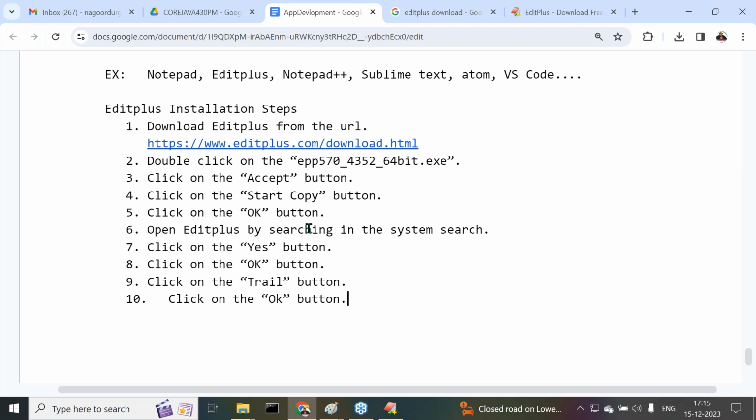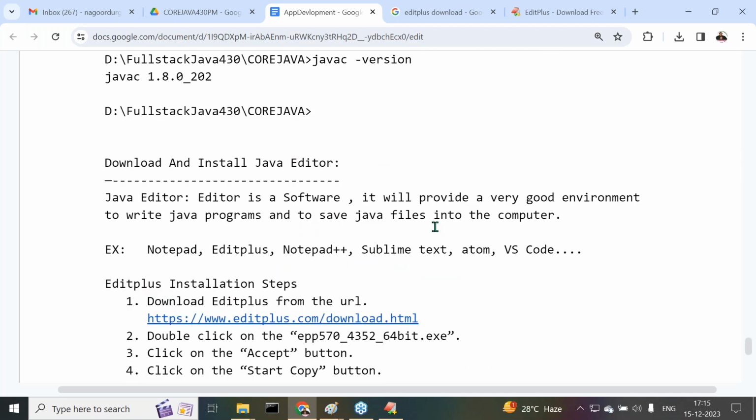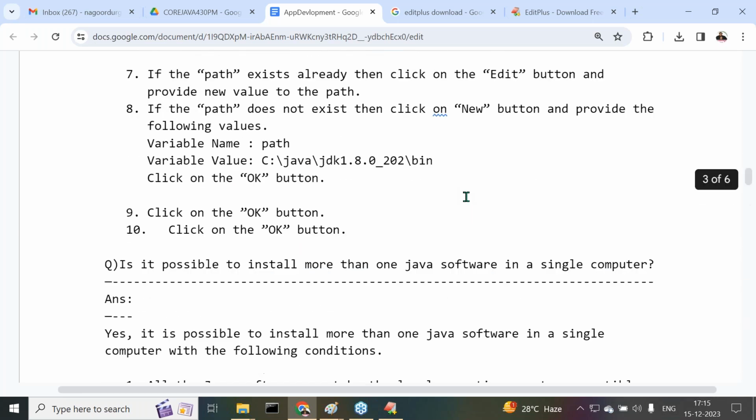Okay, right. So this is about downloading and installing Edit Plus. Are all of you getting clarity on how to download and install Edit Plus? Clear or not? Right. So next, after completion of this, we will move on.